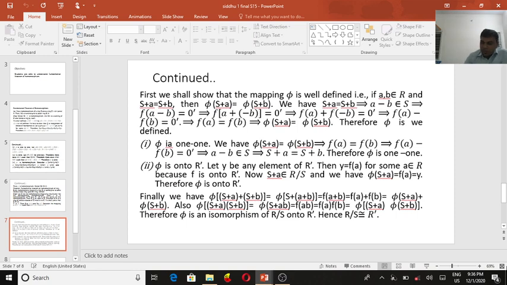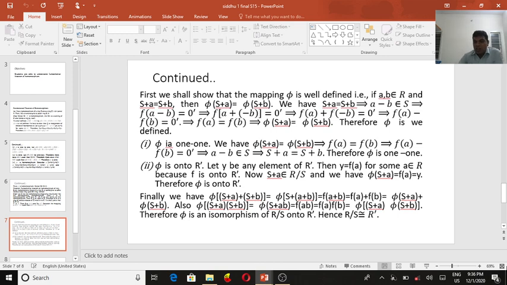We also consider π((S + a)(S + b)) = π(S + ab), which we can write as f(ab) = f(a)f(b). Here f(a) is π(S + a) and f(b) is π(S + b). Therefore π is an isomorphism of R/S onto R'.